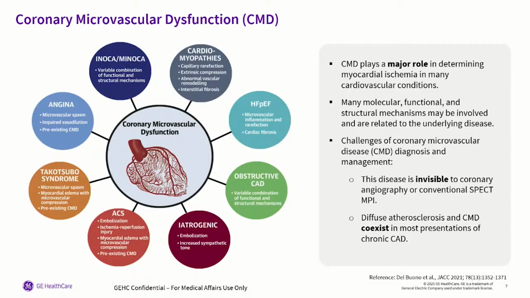Now, what I want to do is point this out to you, and I mentioned it earlier, but it's very important. This disease is invisible to coronary angiography or conventional SPECT. And that's why you'll have those patients that keep coming back to you having symptoms, but you don't find anything. Because right now it's invisible with the technology that we have with SPECT. You're just not going to see it. And then you're going to see it in conjunction with diffuse atherosclerosis. So they're going to go hand in hand. If you have a patient that has that, they're going to have microvascular disease.